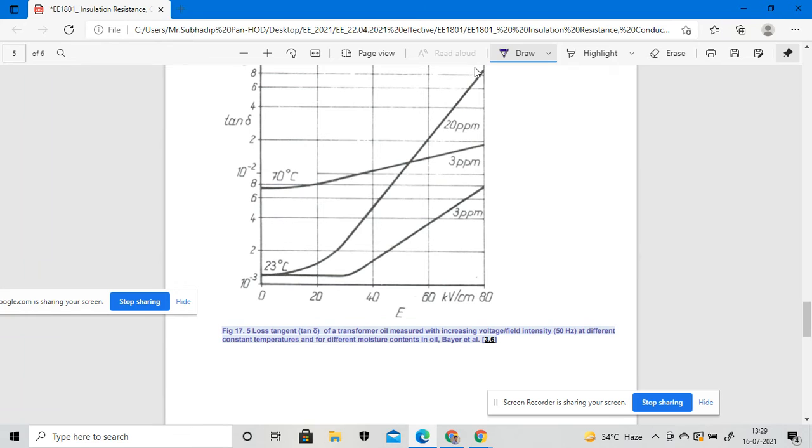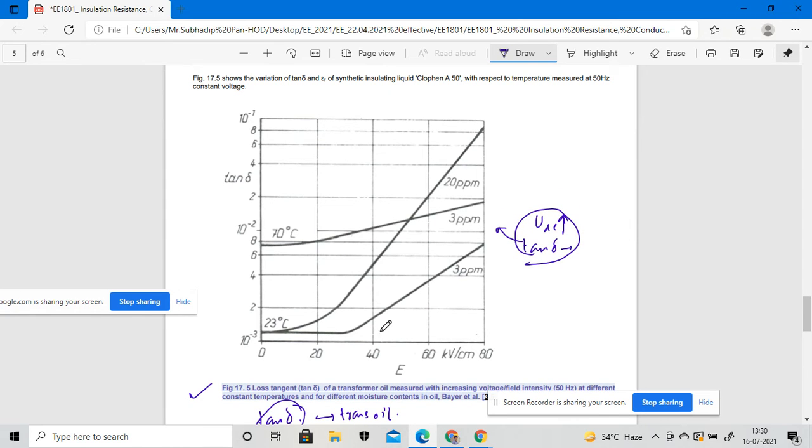If I increase the applied voltage, what will be the different values of tan delta? That will be reflected in this graph. That is why it should be written that the loss tangent, that means tan delta of a transformer oil, is measured with an increased value of the voltage or field intensity at different constant temperatures and different moisture content of the oil. We will discuss that on this figure.